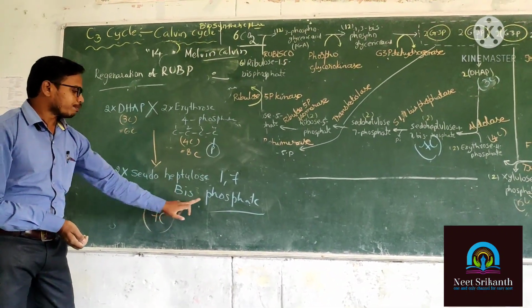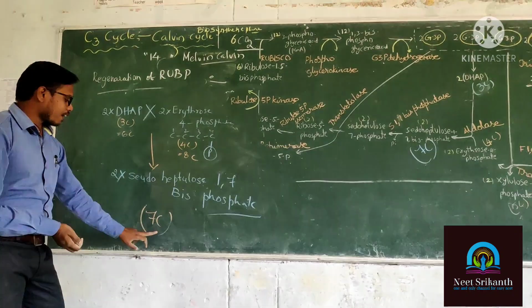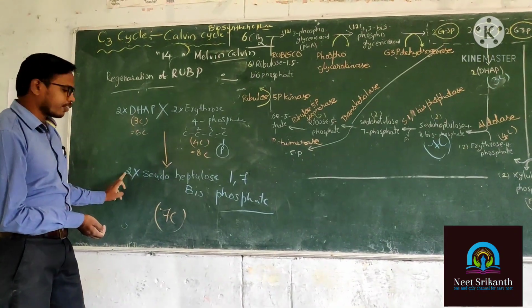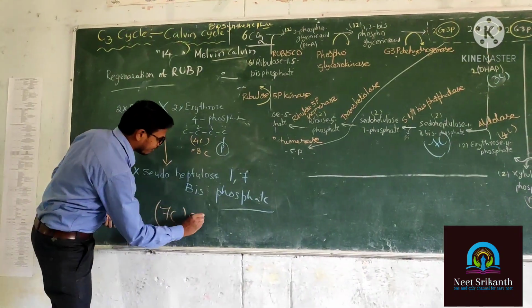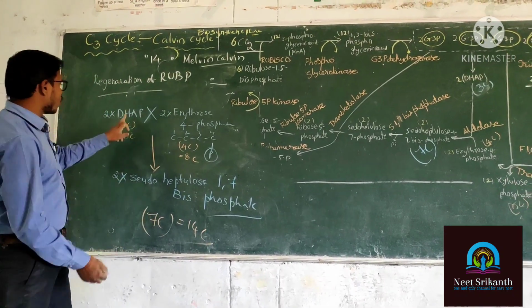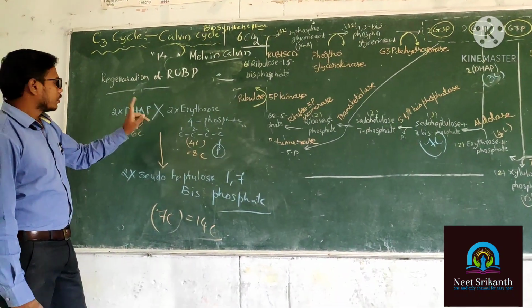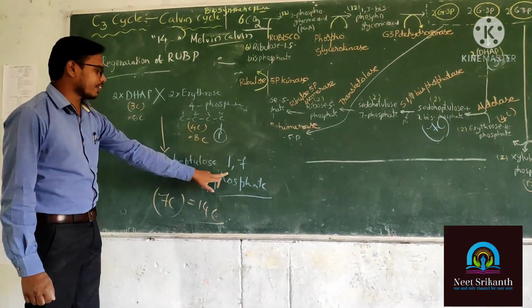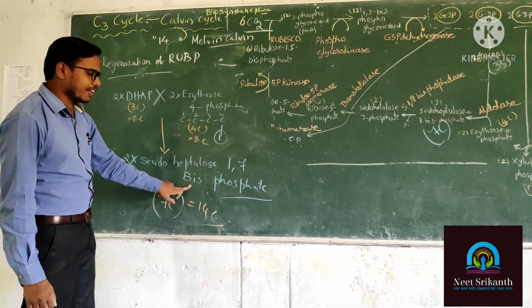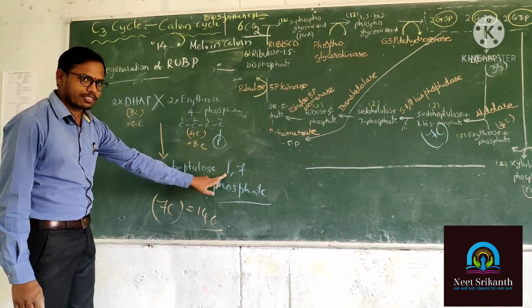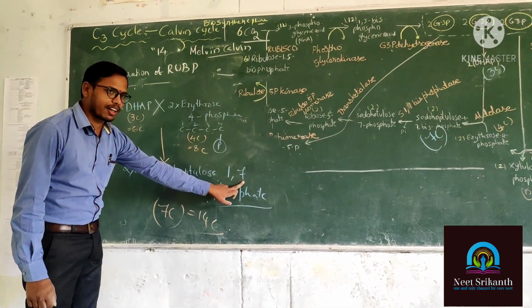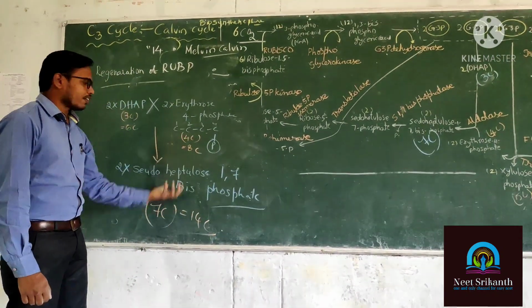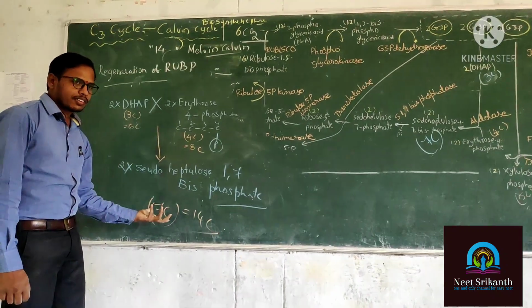So what is the product name? Pseudo heptulose bisphosphate. So how many carbons are there? 7. How many molecules are there? 2 into 7 is equal? 14 carbon. Here how many phosphate is there? 1 phosphate. Here how many phosphates are there? 1 phosphate. 1 plus 1 is equal? 2. 2 is nothing but bis. One is present at the first carbon, another one is present at the seventh carbon. Okay? Reaction is going to balance?